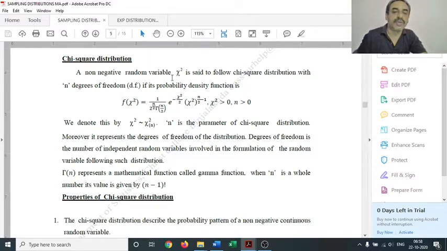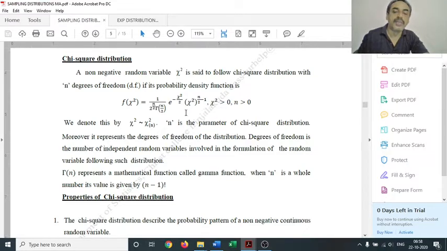In the definition, a non-negative random variable chi-square is said to follow chi-square distribution with n degrees of freedom if its probability density function is f of chi-square equals 1 by 2 raised to n by 2 gamma n by 2, e raised to minus chi-square by 2, chi-square whole raised to n by 2 minus 1, and the variable is chi-square, its range is greater than 0, that is, a non-negative random variable.